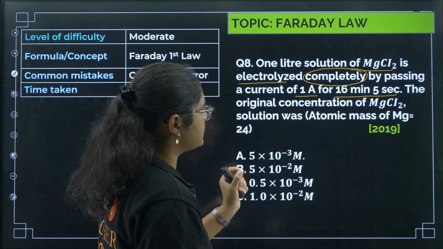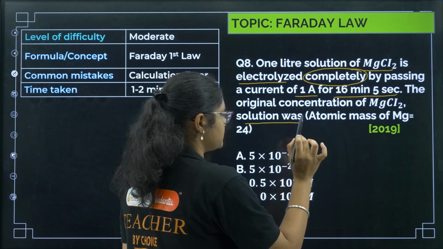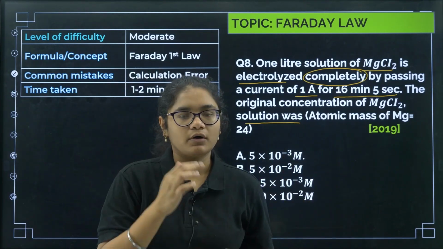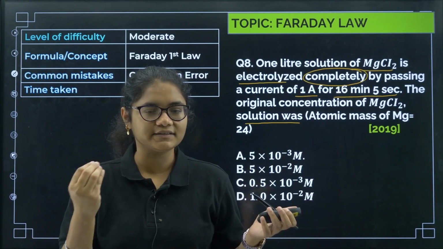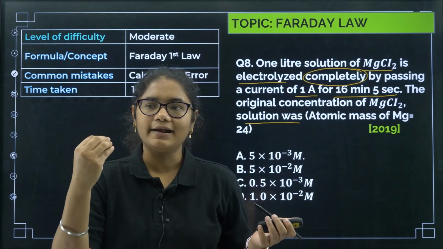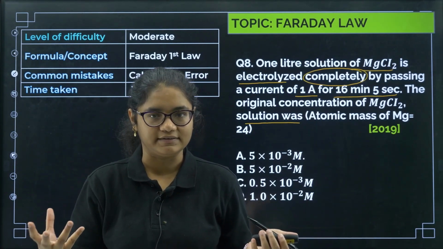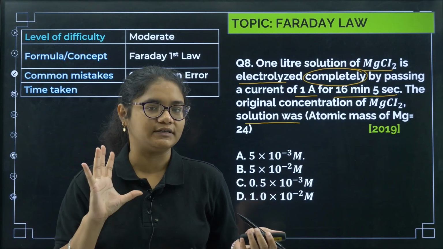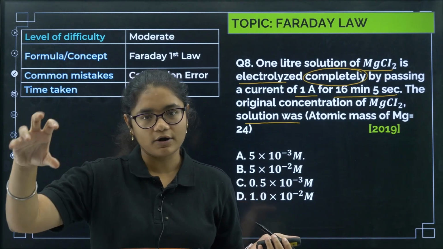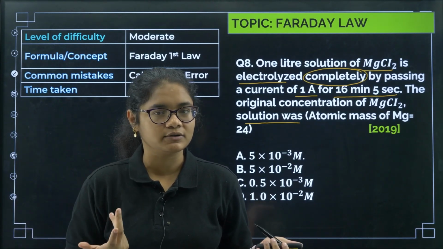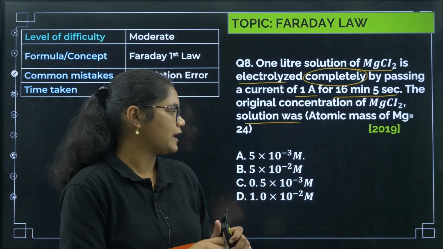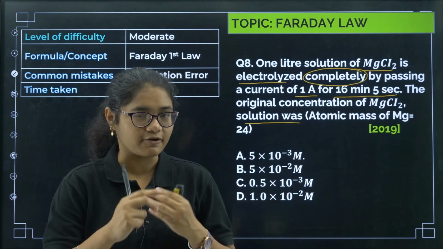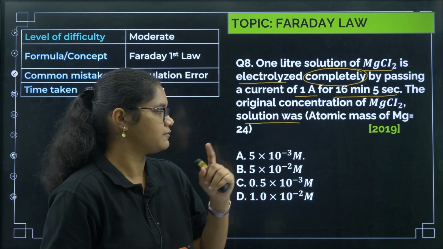The original concentration of MgCl2 in the solution was, see, now you had a solution of Mg chloride and then you have done complete electrolysis. Okay, so now the question is asking what is the original concentration, means how much mass got deposited, that must be the original concentration. So we need to calculate how much mass is deposited. But after that, one more step is there ahead that we'll discuss.